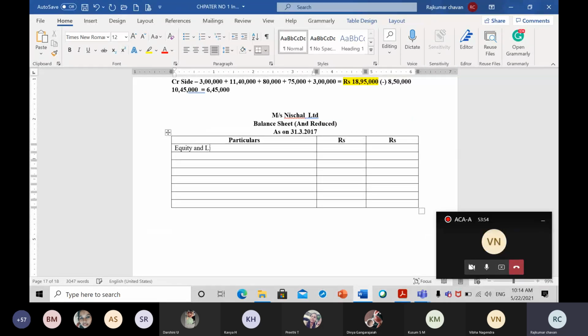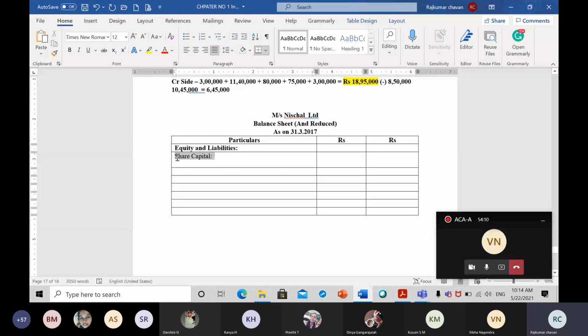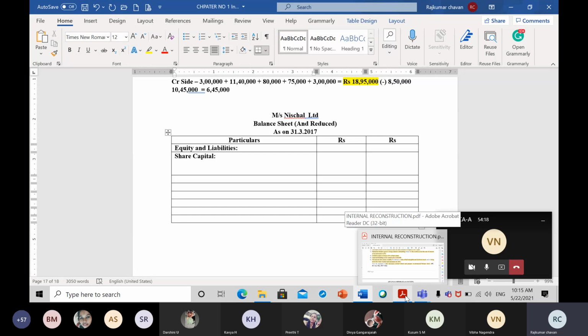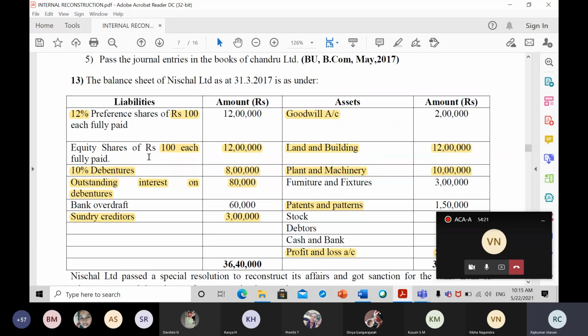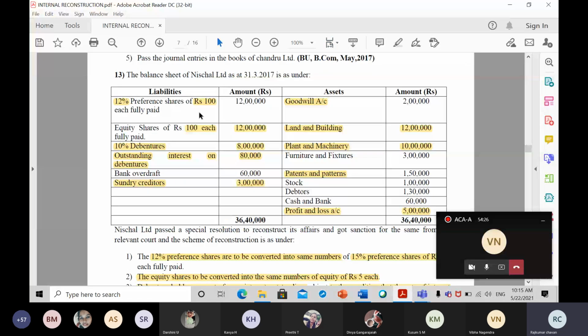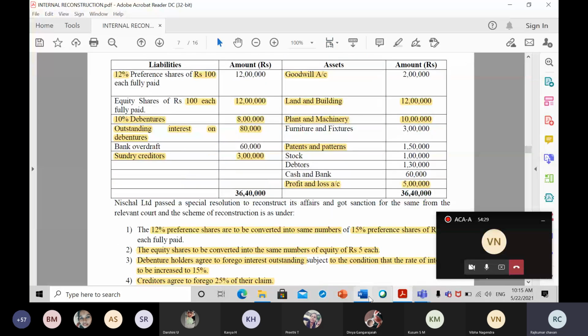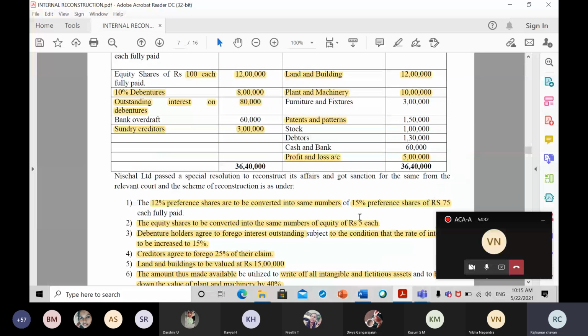First will come equity and liabilities. Equity and liabilities is the first item, right? In that we have to write share capital. So let us start one by one. What share capitals are available in the balance sheet? When you're preparing a new balance sheet, you need to go through the old balance sheet item by item. So the first item is 12% preference shares of 100 each. We have reduced the 12% preference share to 75, but the rate will come to 15.